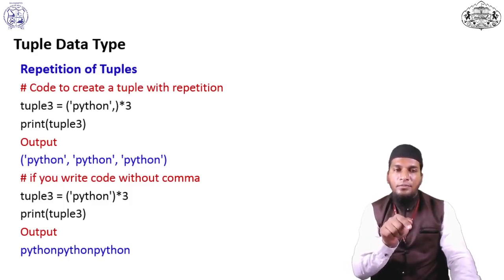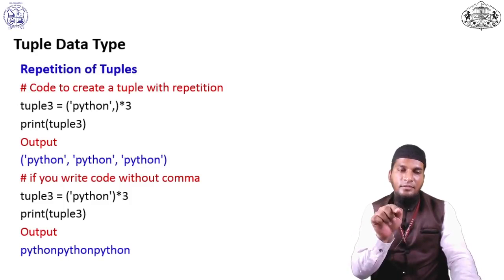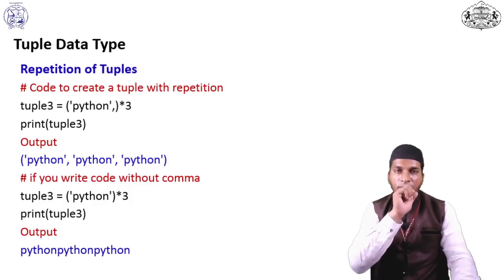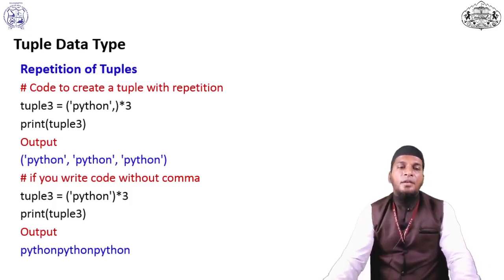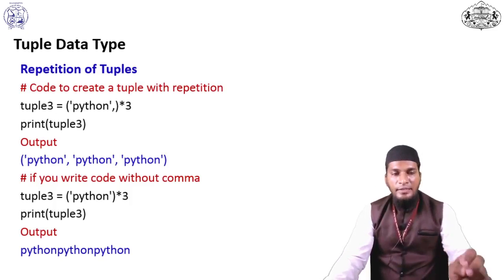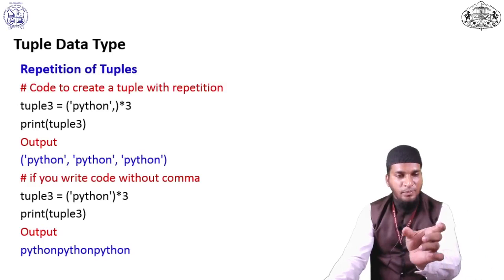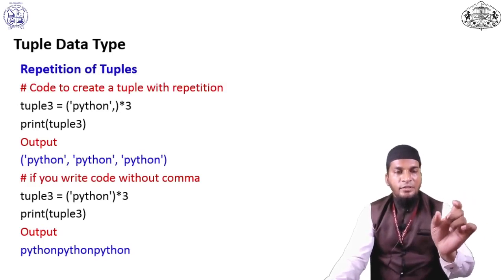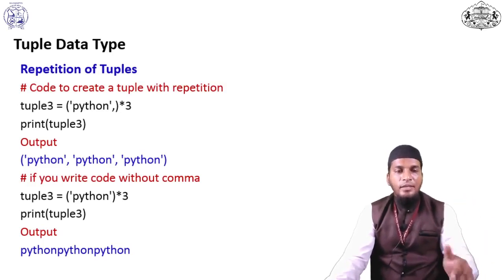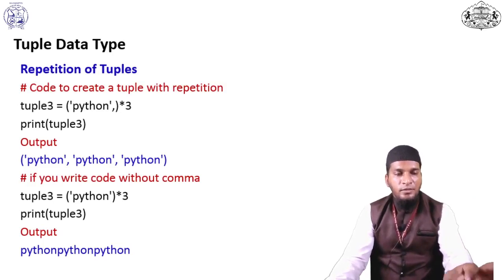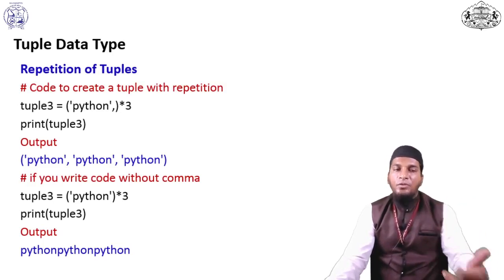Please check. I removed the comma in the next example, so when we execute that program and print the tuple, it shows the elements without a space. See here, in the first example the output is separated by a comma with a space, because we added a comma. In the next example I removed the comma, so it prints the string without a comma. So, getting the concept of repetition of tuples.